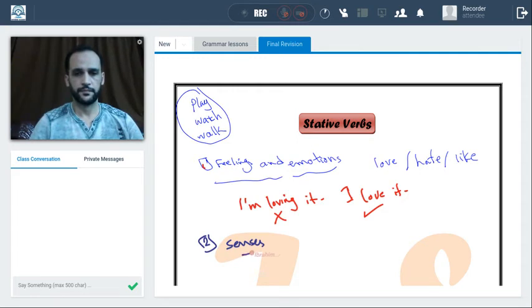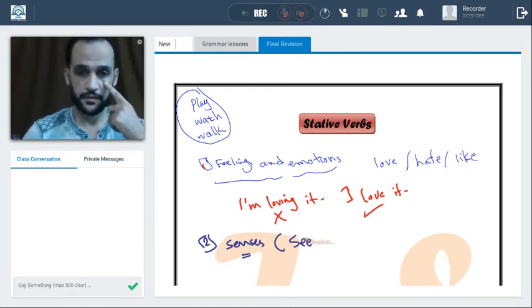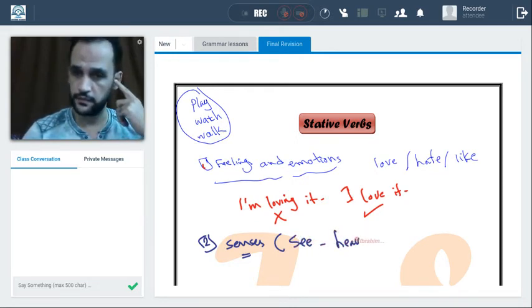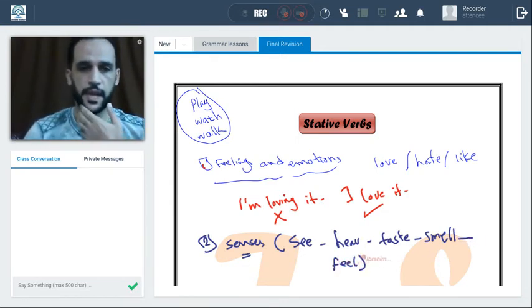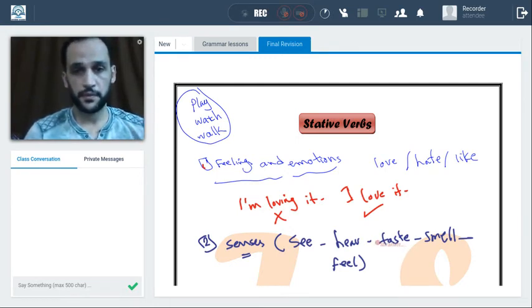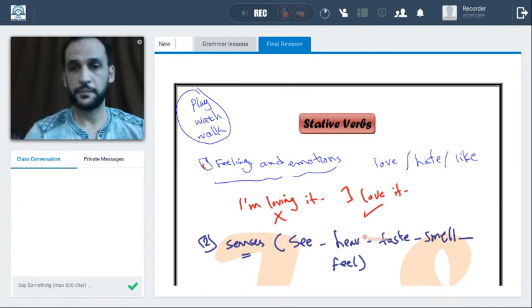Number two, senses. Okay, what are these verbs? We have see, hear, taste, smell, and feel. Okay, these verbs can't be used with the progressive form, the present progressive, the past progressive, the present perfect progressive, the past perfect progressive, the future progressive. I can't use these verbs with the progressive tenses.